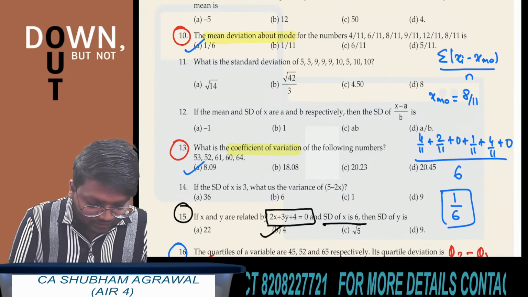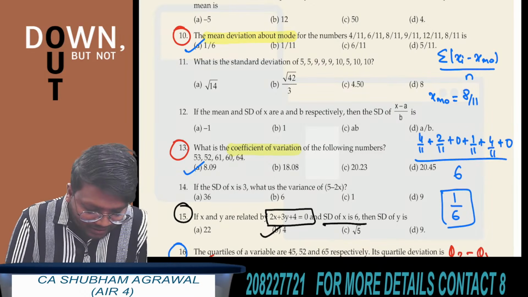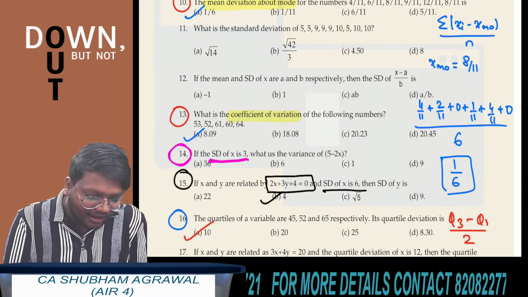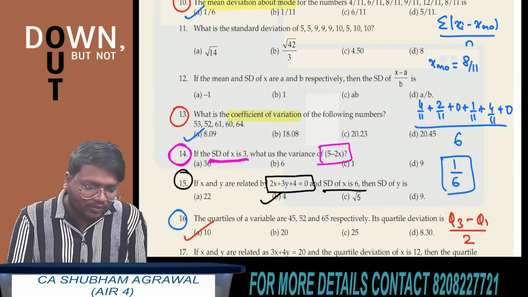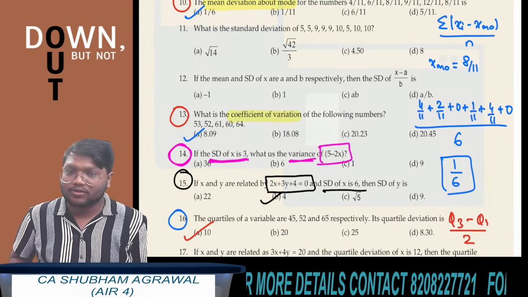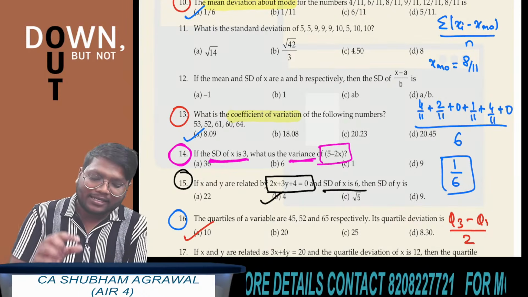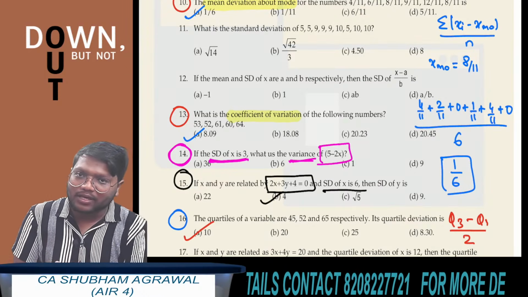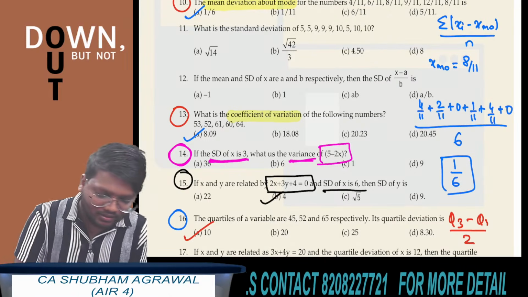Question number 14. There is a chance of making a silly mistake in this question. Standard deviation of x is 3 and they have asked us to find the variance of 5 minus 2x. So what can you do here? Instead of finding the variance directly, first you can find the standard deviation of 5 minus 2x and then you can find the variance. Okay.